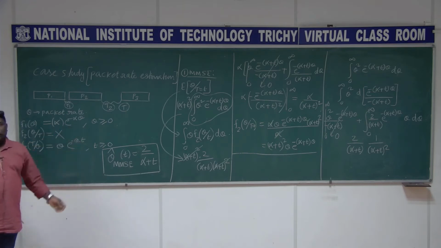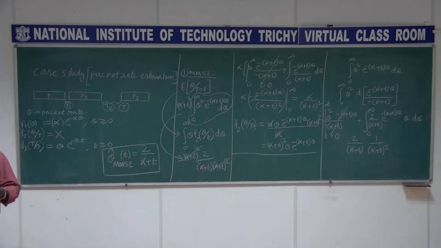Then this helps me get the posterior density function, and finally we are able to find the estimate. We already proved yesterday that the expectation of theta given T equal to t will give you the estimate. So we are getting that.